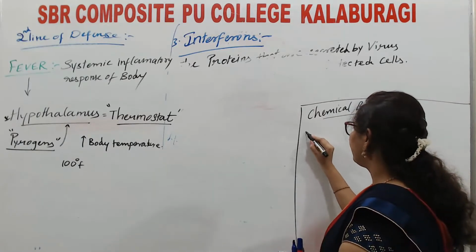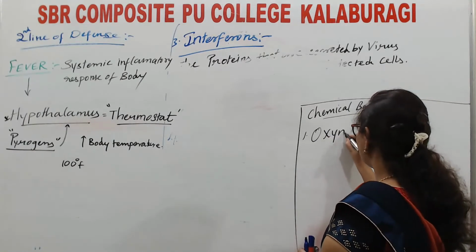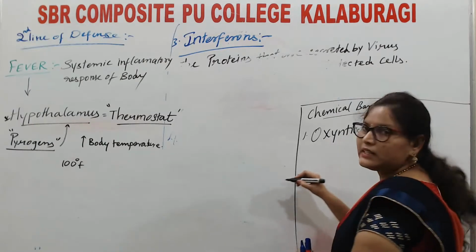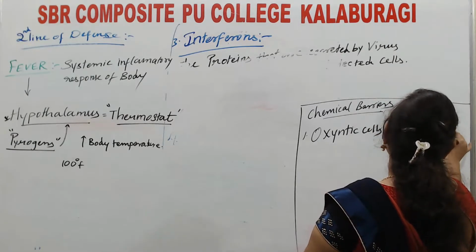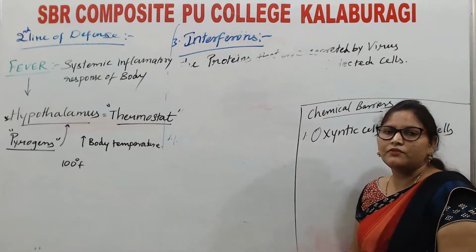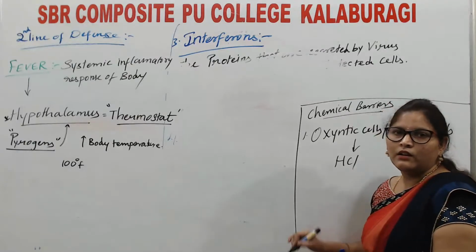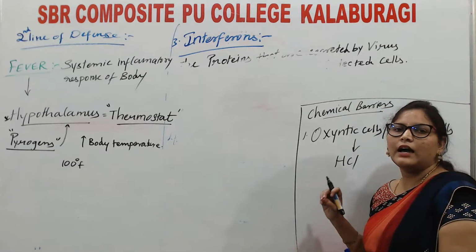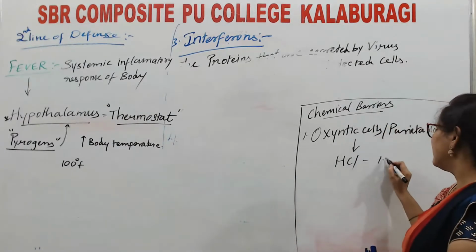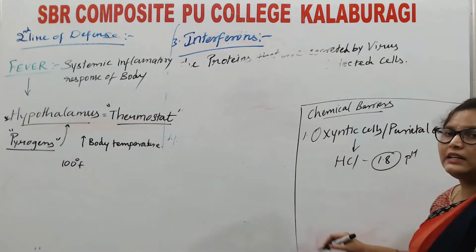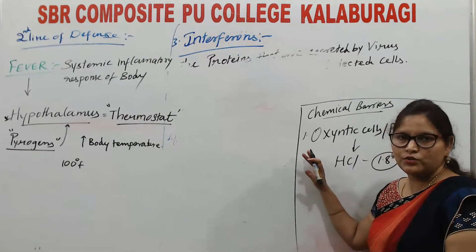Apart from that, the oxyntic cells of our body, also known as parietal cells, of our stomach will secrete HCl, hydrochloric acid, which has a highly acidic pH, 1.2 to 1.8. In this highly acidic pH, bacteria cannot survive. This is one more point.